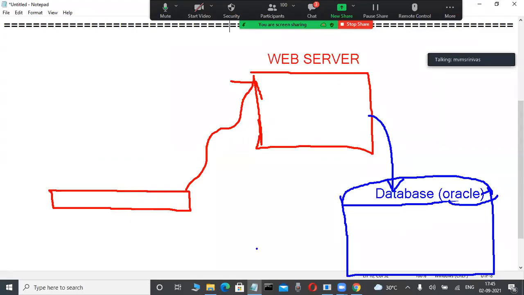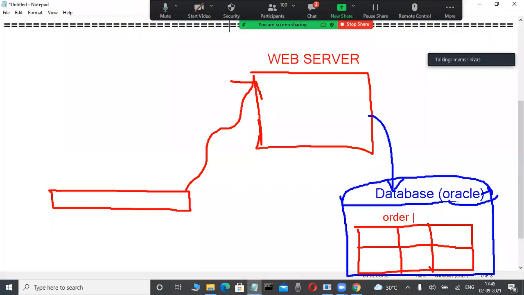For example, why database programmers are required, observe it here. Suppose here, simple orders. This is a table format only, data is there. Some items data. Slowly observe it here. This is an order table, order master table, some table only. Yes, table format only.